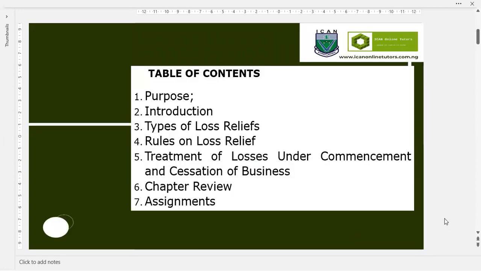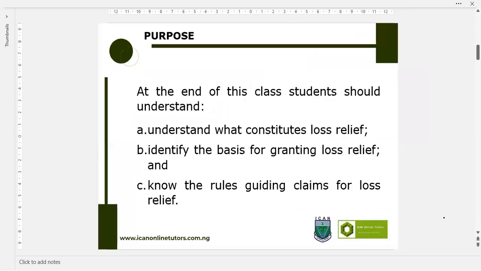So in this class, we'll be looking at the various types of reliefs we have and the rules on loss relief, as well as their treatment on commencement and cessation of business. So we should not spend much time on this, considering the fact that we don't have enough time. So let's start. At the end, you should understand what constitutes loss relief, and you should be able to identify the basis for granting loss relief as well as the restrictions available, and know the rules guiding claims for loss relief.